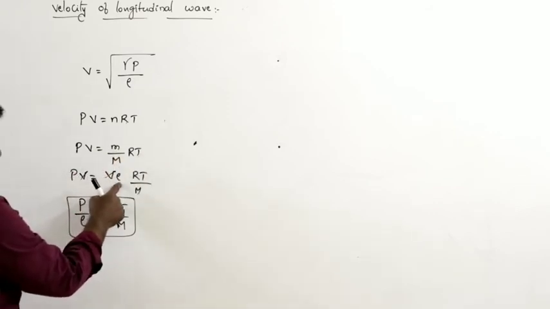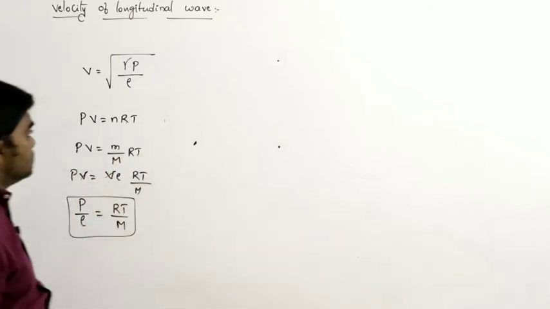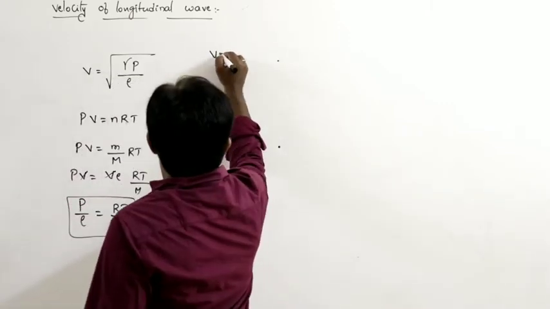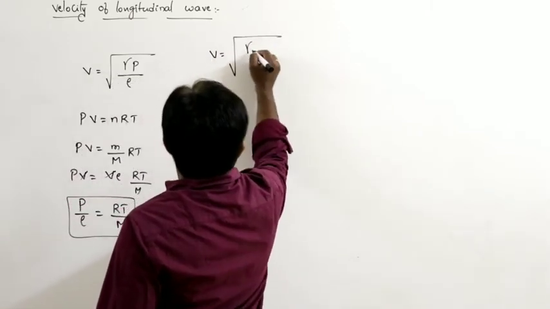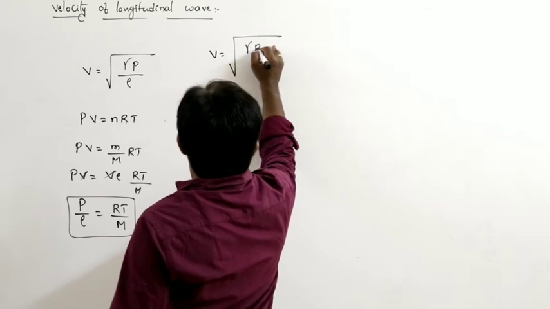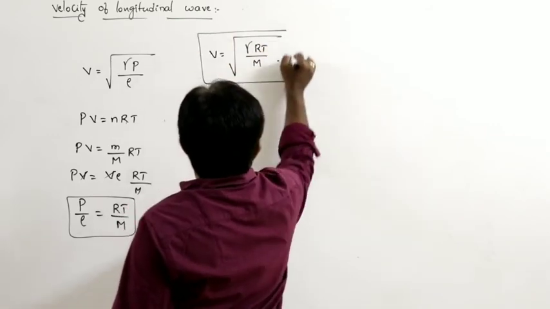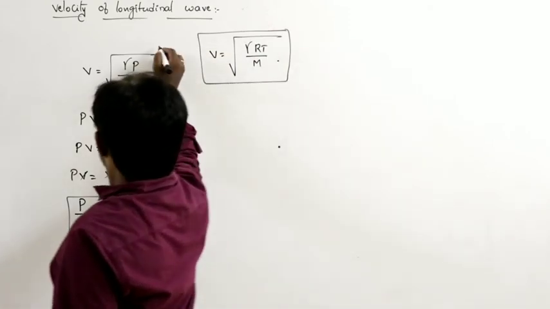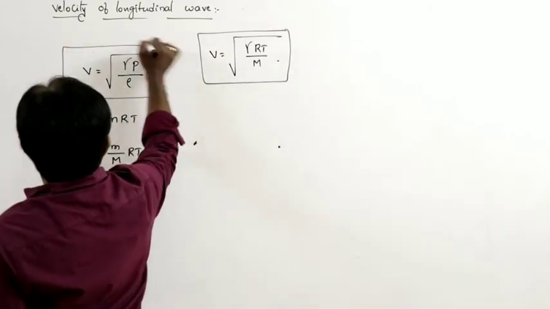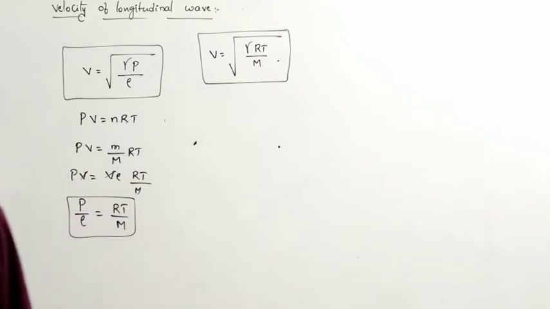Small m can be written as volume into density, and the volume cancels. So P by rho is equal to RT by M. Therefore, the velocity of the longitudinal wave can be written as square root of gamma into, in place of P by rho, RT by M. These are the two formulas of velocity of the longitudinal waves.